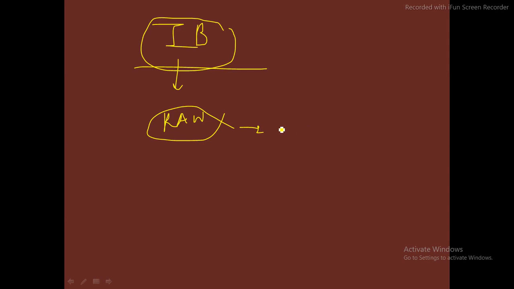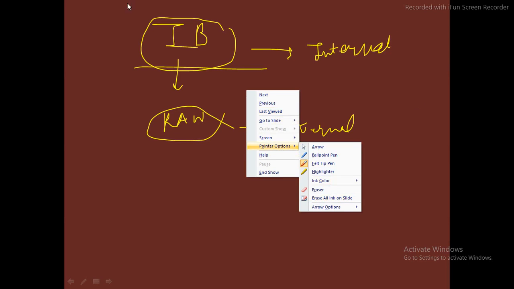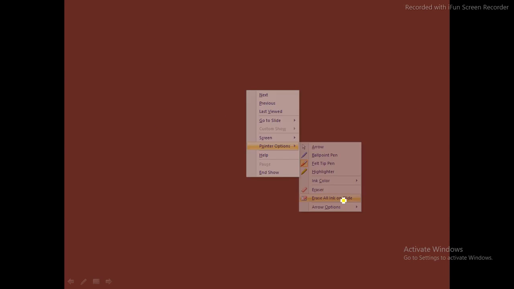So RAW is basically for external circumstances and IB is for internal circumstances. Then we also have CID, the Crime and Intelligence Department.